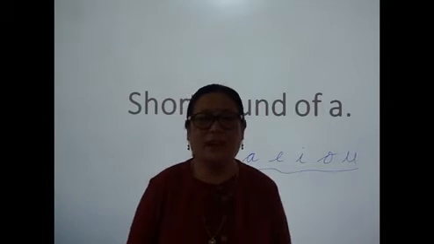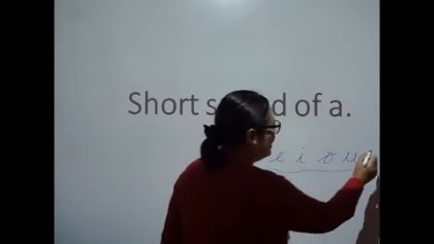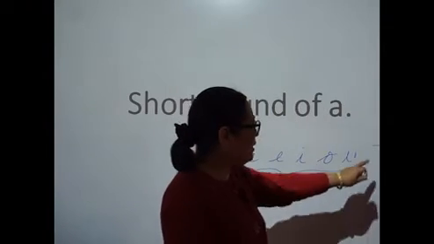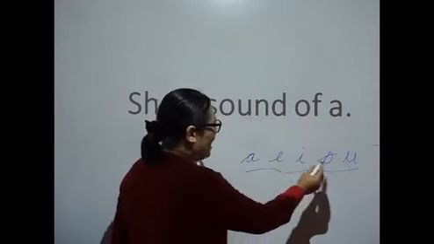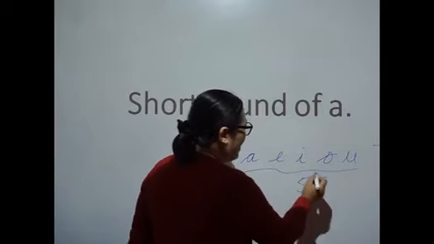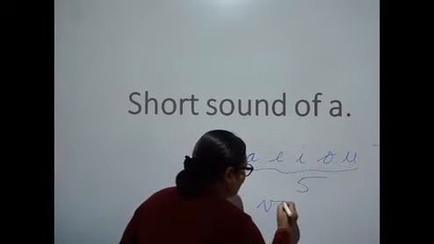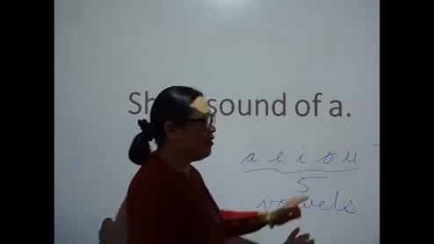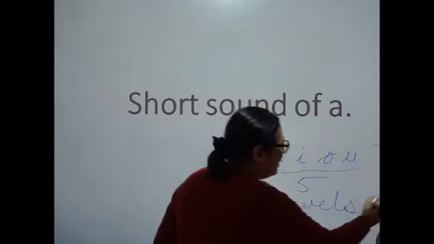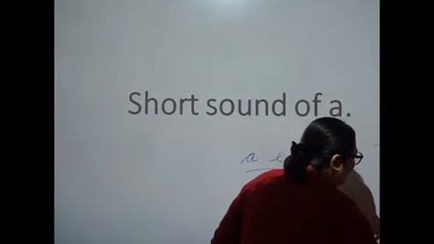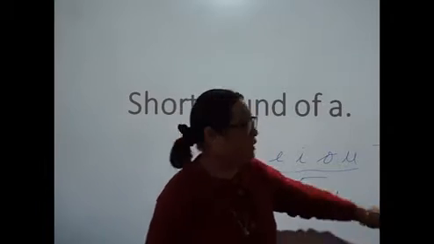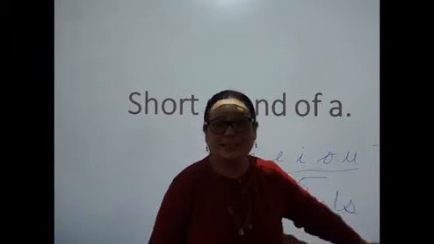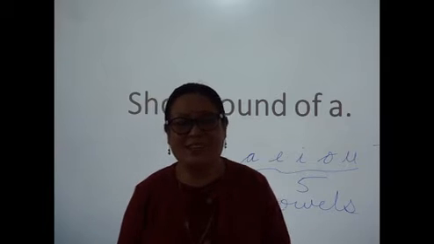You know that in the alphabet there are 26 letters. Out of 26, these five letters, A, E, I, O, U, are called vowels. And the remaining 21 letters are called consonants. Not all 26, only the remaining 21 letters are called consonants.